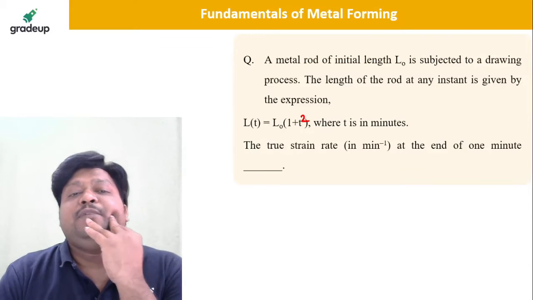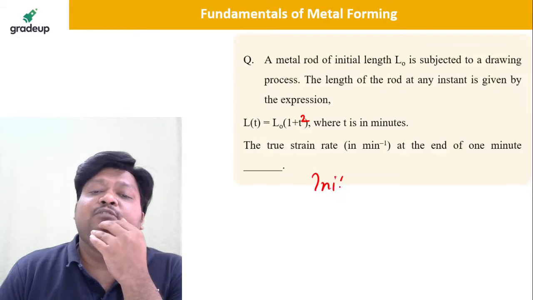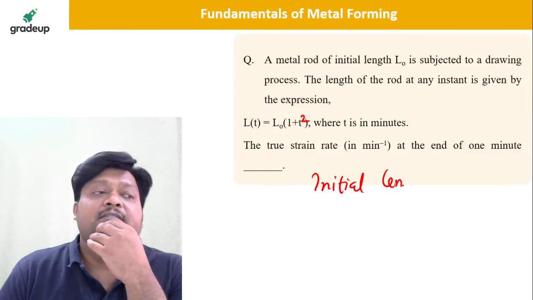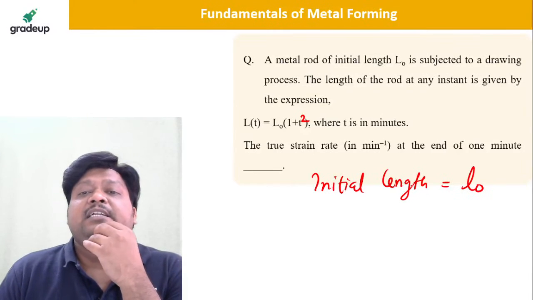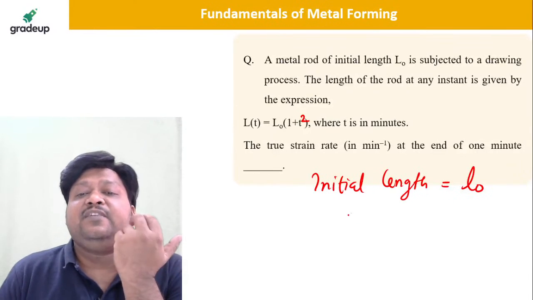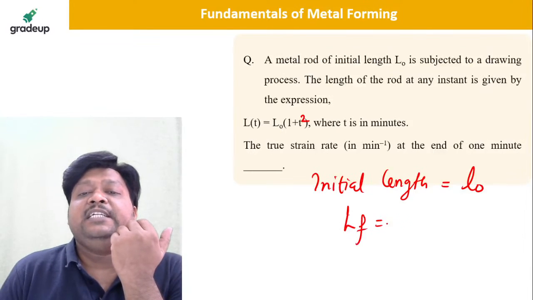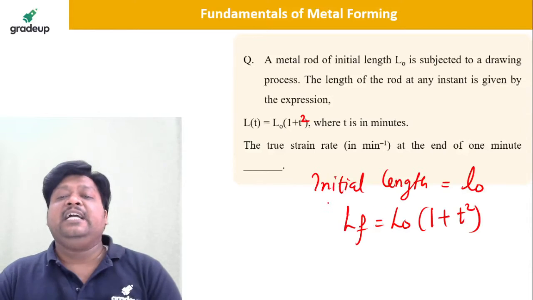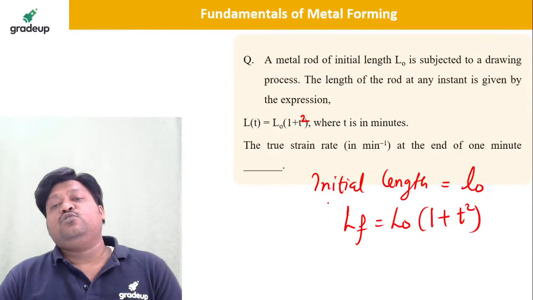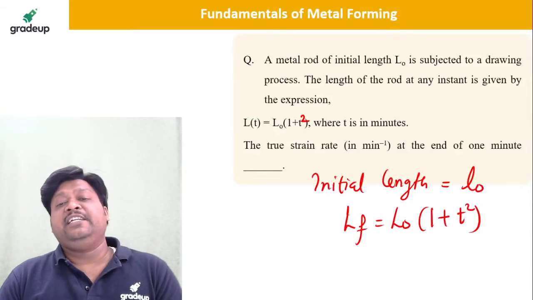A metal rod of initial length L original. The length of the rod at any instant, that is the final length, is L naught into bracket 1 plus t square, where t is the time in minutes. Find the true strain rate.